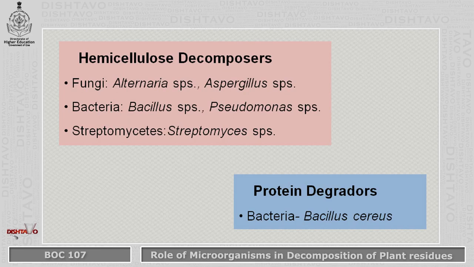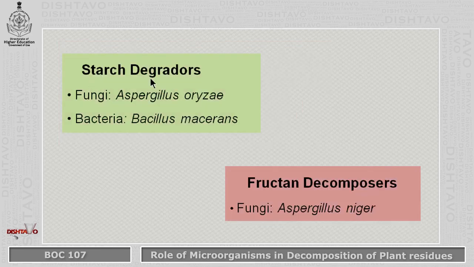Then we have the starch degraders. We have the fungi such as Aspergillus oryzae and bacteria such as Bacillus mesentericus, which decompose the starch component. We have fructan decomposers such as the fungus Aspergillus niger, which decompose the fructan component of the plant residue.